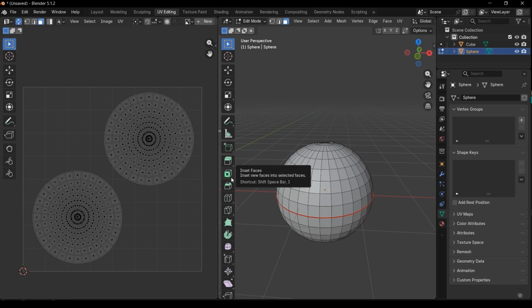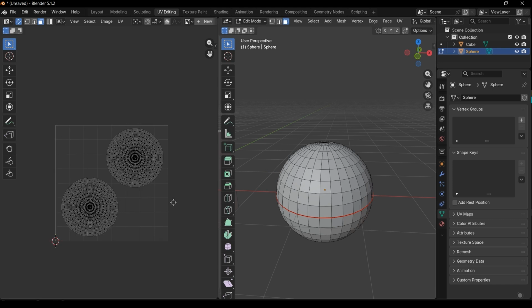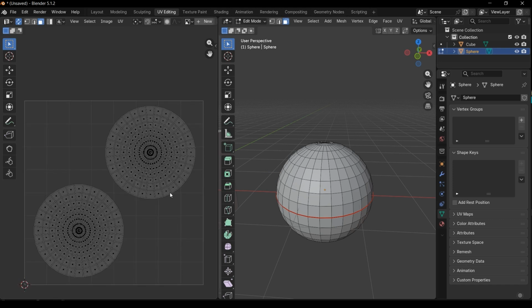In the next chapters, we'll work on a more complicated object, we'll add textures to it, we'll use Substance 3D Painter. Substance 3D Painter is a professional texturing software that you can use in a 3D view to add textures to your models.